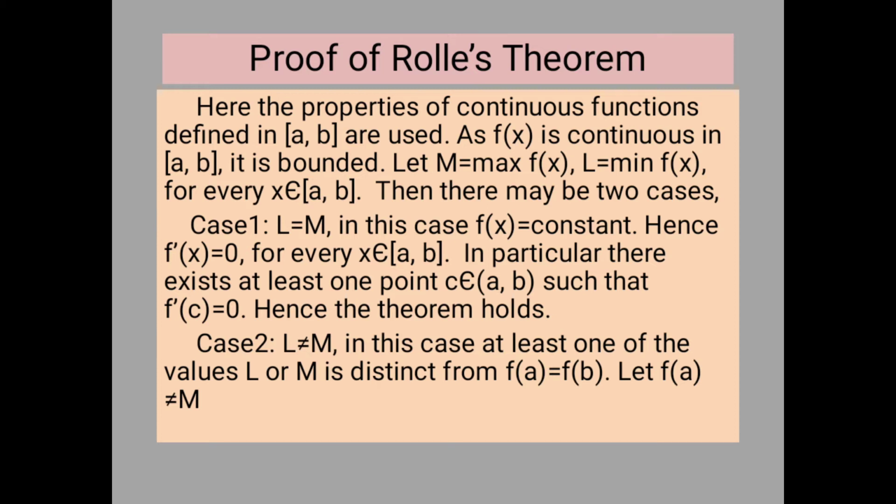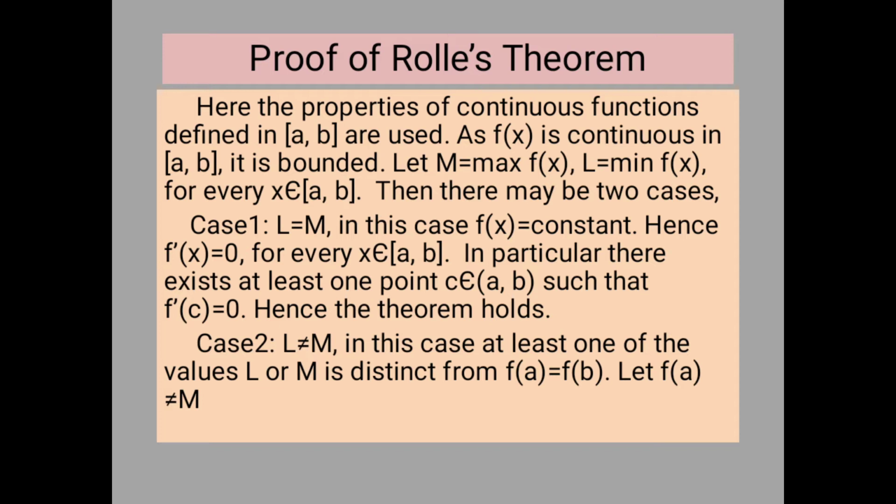The very significant result is that when f(x) is defined and continuous on the closed interval [a, b], the maximum value or the minimum value, what we call extreme values, exists in the interval.